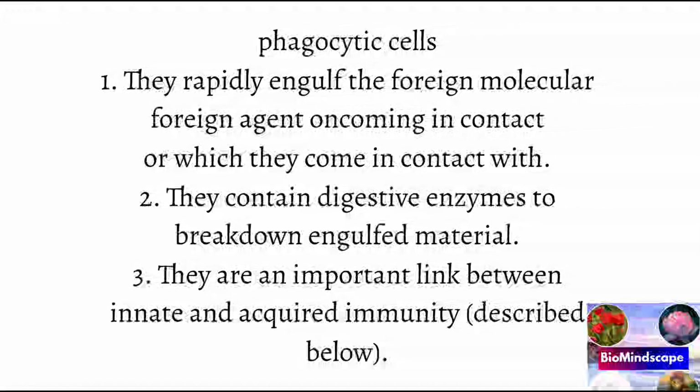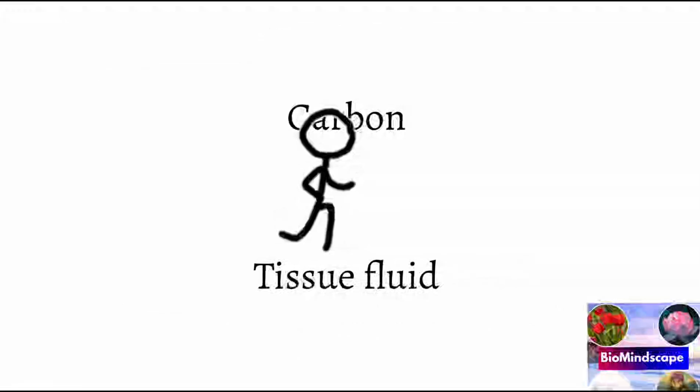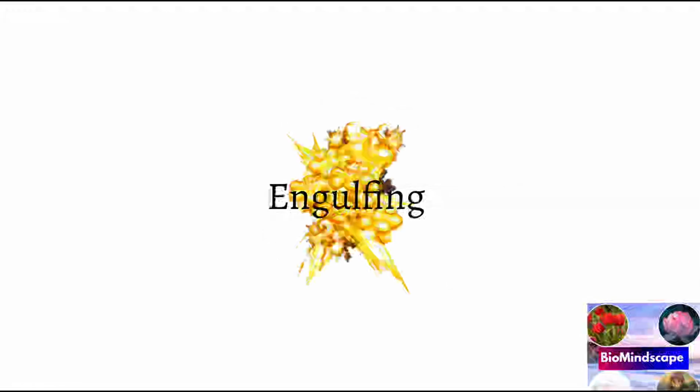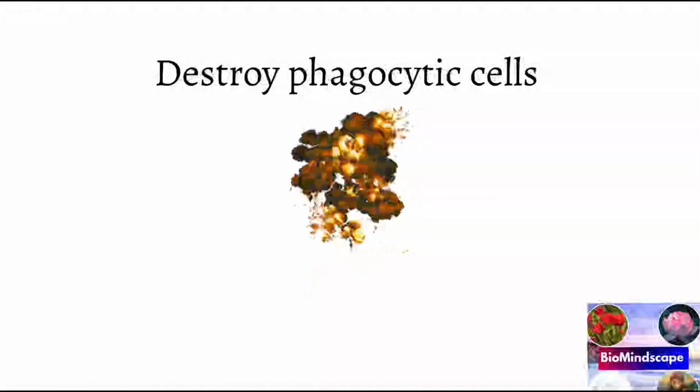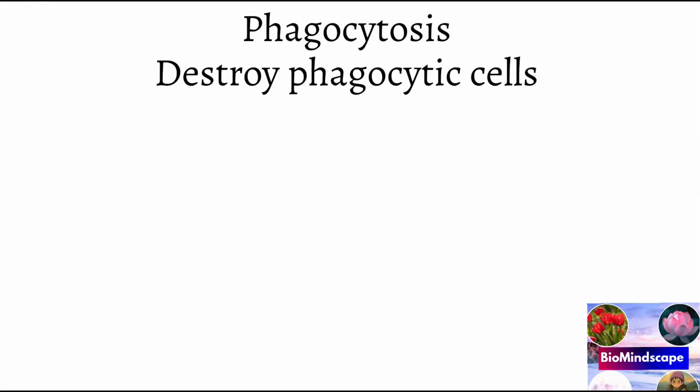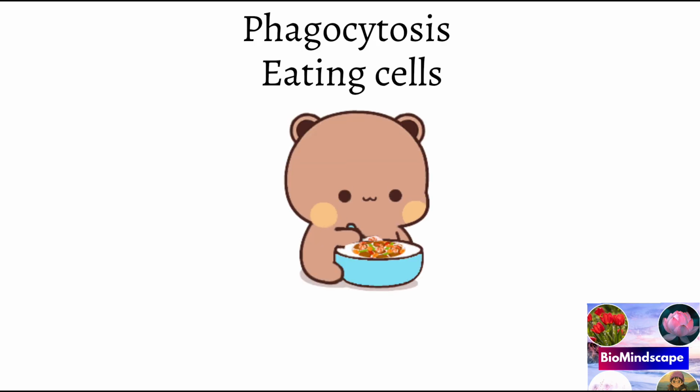Phagocytic cells: when a microorganism or inert particles such as colloidal carbon enter the tissue fluid or bloodstream, there is very rapid engulfing and destroying by the phagocytic cells. Such cells may either be circulating in the body fluid or may be fixed in some tissues.